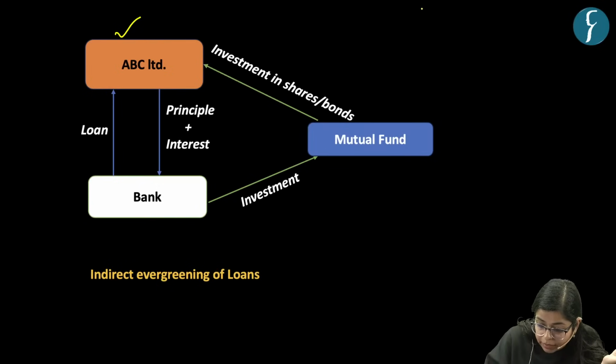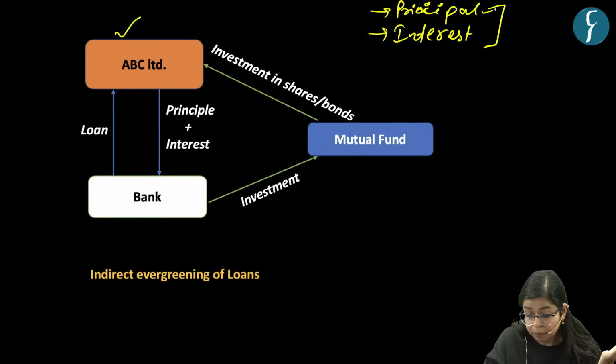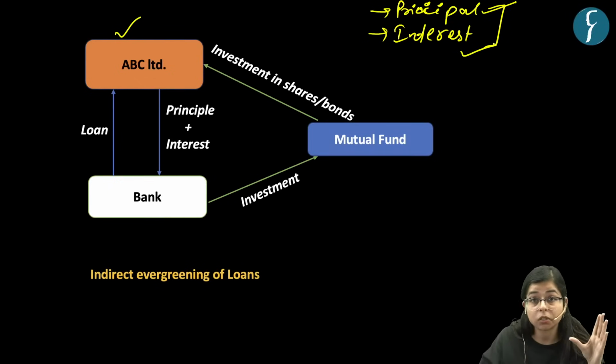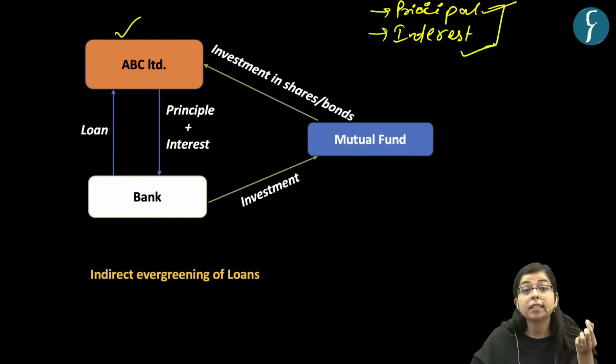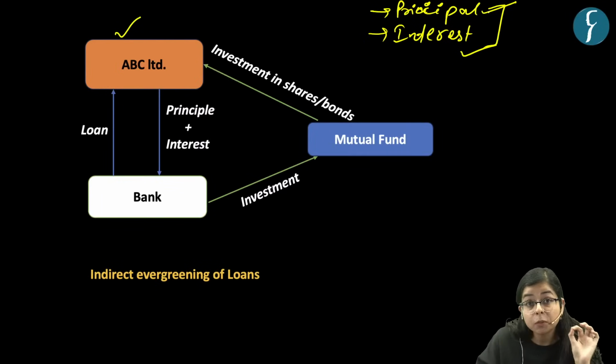If any company takes a loan from a bank, that company has to pay back the principal amount and its interest also, right? But say in the scenario, if this company fails to pay its principal amount and interest, this loan becomes stressed. This becomes a stressed loan, right?